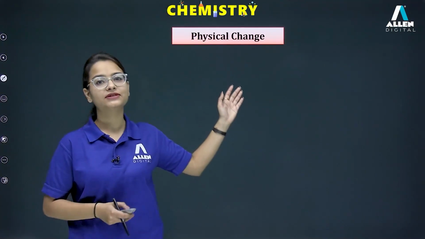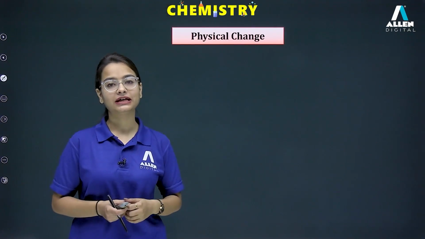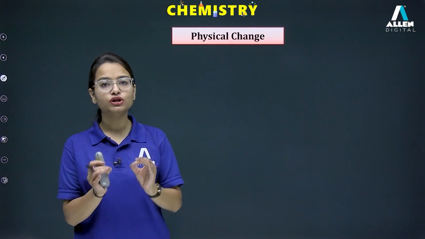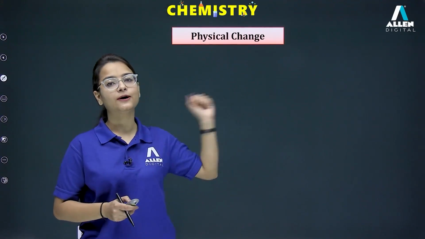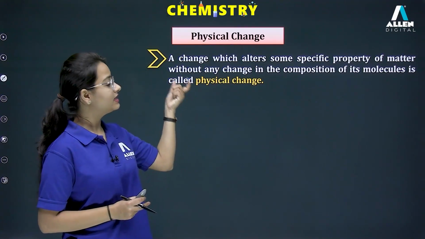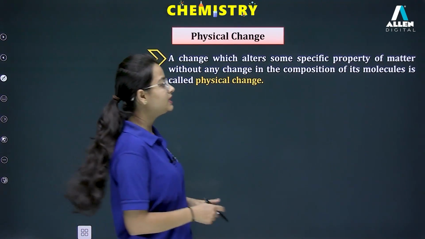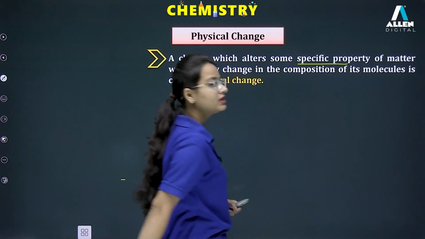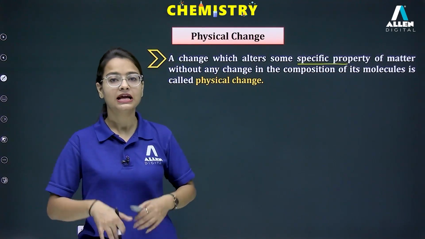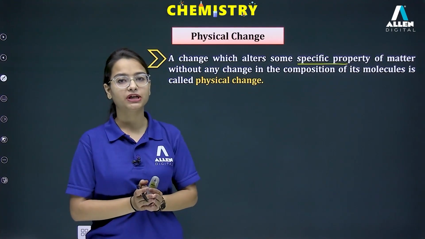First of all, here we have physical change. Now, what is physical change? The key point that we need to remember here in this physical change is that no new substance will form during this kind of change. Okay, let's define this physical change over here. Now, this change is a change which alters some specific property of the substance. Here, the meaning of specific property means we are talking about physical properties of a substance. Like here we have shape, size, state, color.